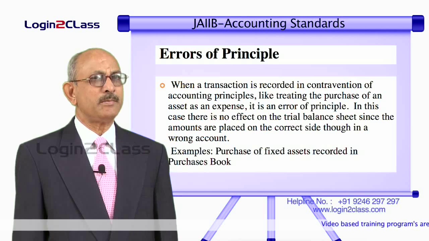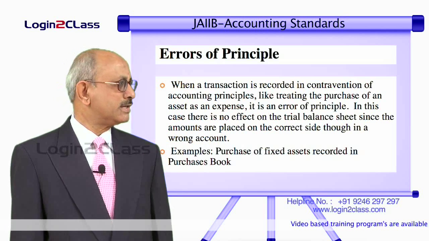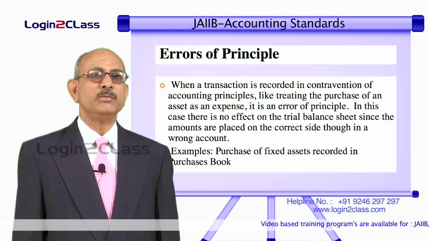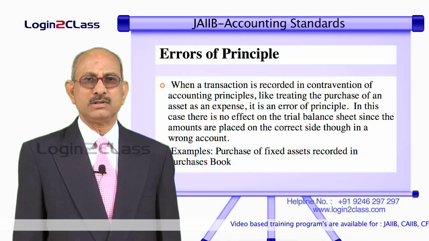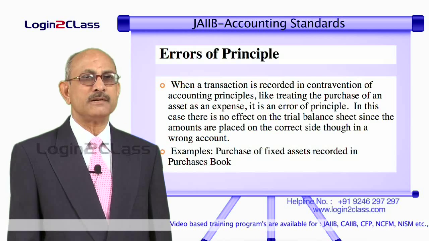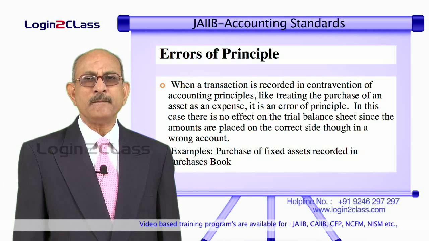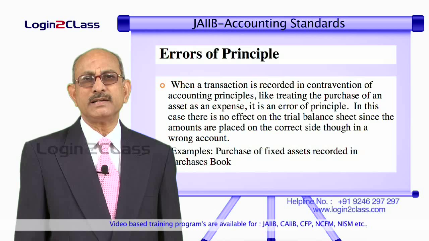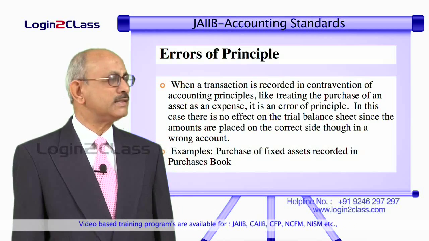So this is also a capital expenditure, so you should go to the machinery account. Instead of that, you may debit wages account instead of debiting the machinery account. So this is also an error of principle. In case of error of principle, whenever such errors are committed, they cannot be detected by balancing the trial balance,